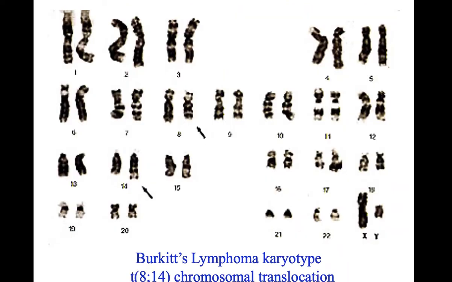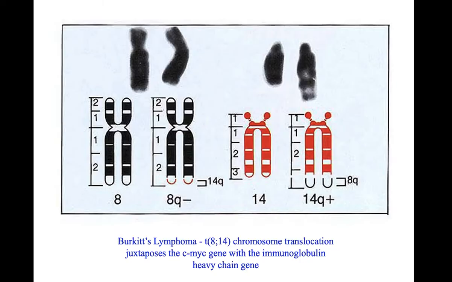This is a karyotypic image of Burkitt's lymphoma showing translocation of 8 and 14. This is a chromosomal image showing translocation 8;14, showing a juxtaposition of C-myc with the immunoglobulin heavy chain.